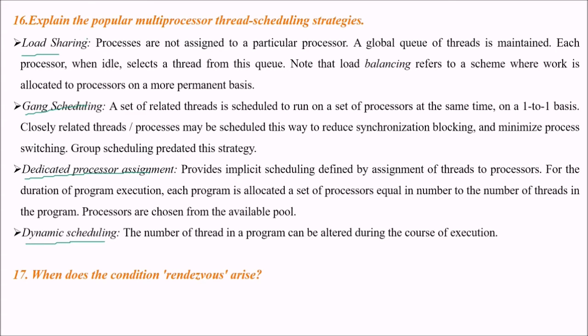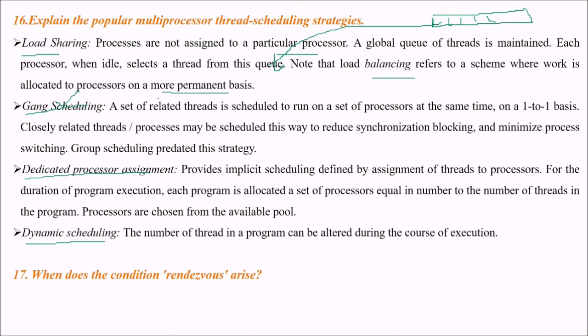What is load sharing, a multiprocessor thread scheduling strategy? In load sharing, processes are not assigned to a particular processor. A global queue of threads is maintained. Each processor, when idle, selects a thread from this queue. Note that load balancing refers to a scheme where work is allocated to processors on a more permanent basis.